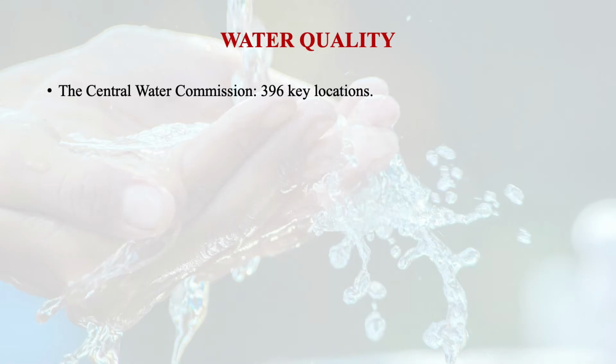And when we talk about water and sanitation, quality of water is very important. So we have a host of measures to monitor and remedy water quality by the Central Water Commission, and we have about 396 key locations which regularly monitor the water quality across the country.